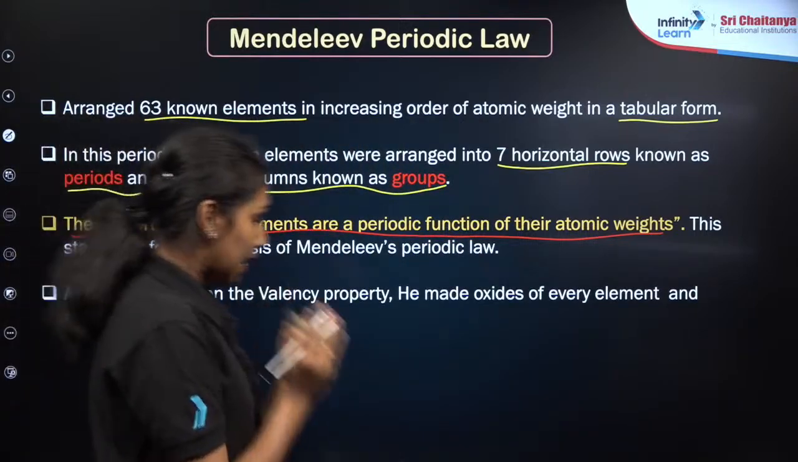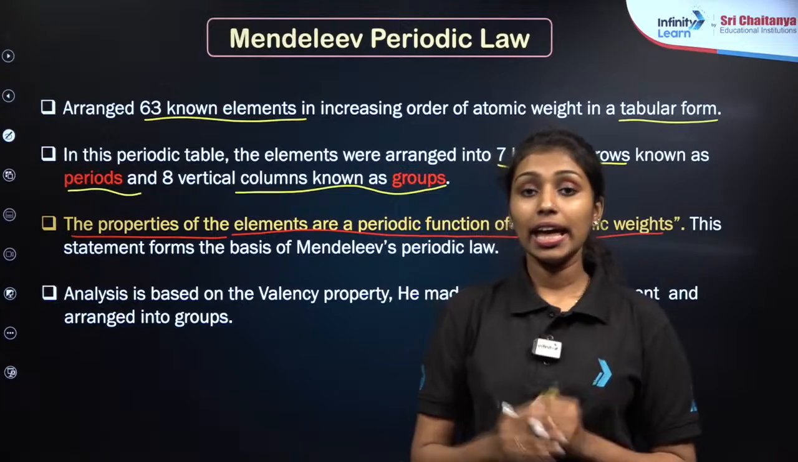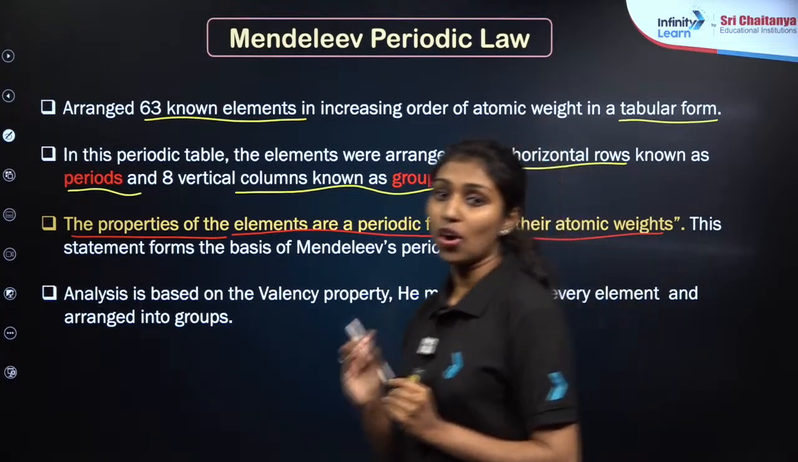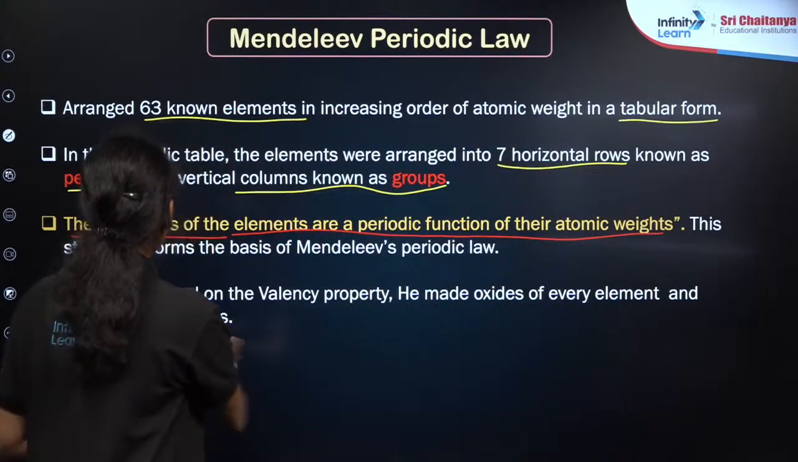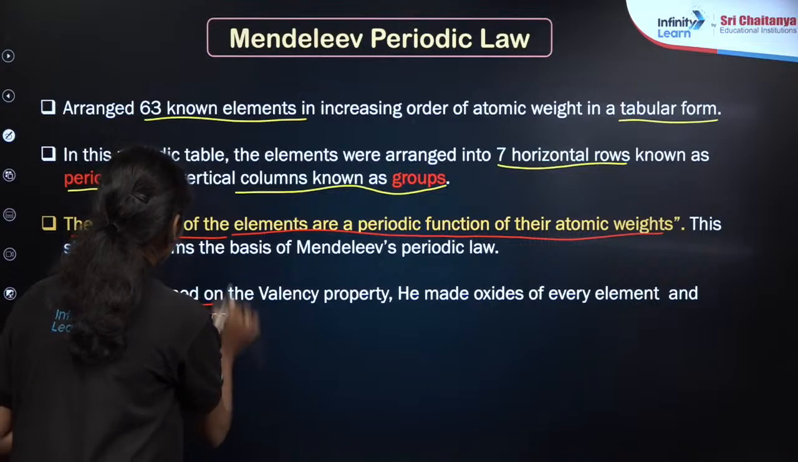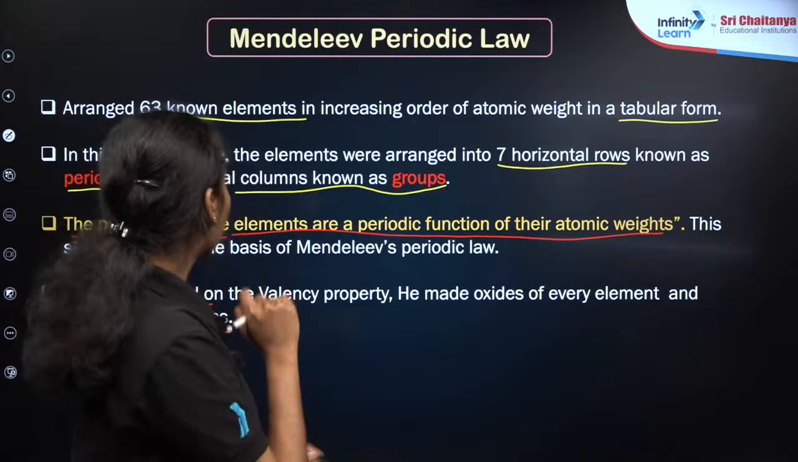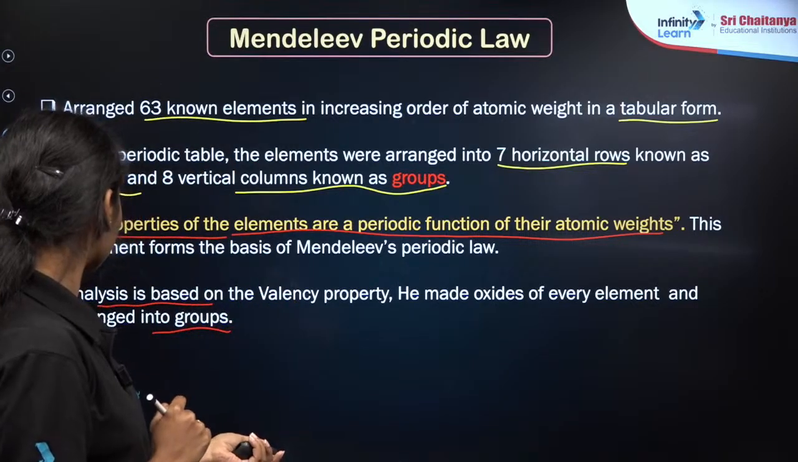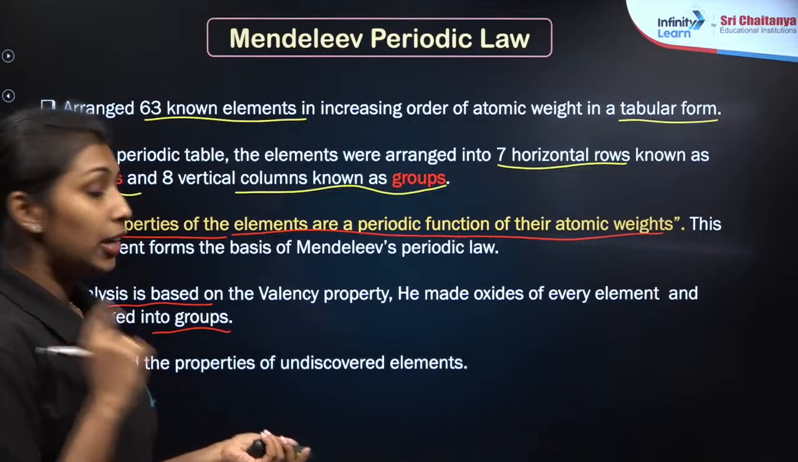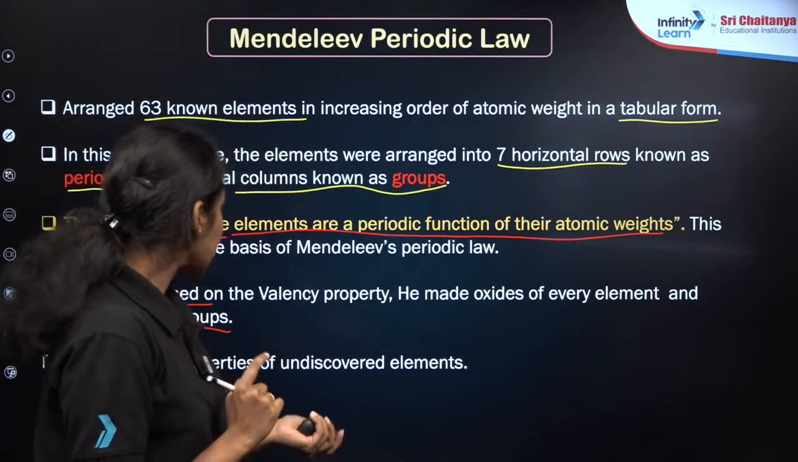And he made an analysis based on the valency property. He made the oxides of all the 63 elements and classified all the elements into different groups, as you can see in the periodic table in the next slide. And also he predicted the properties of some undiscovered elements.